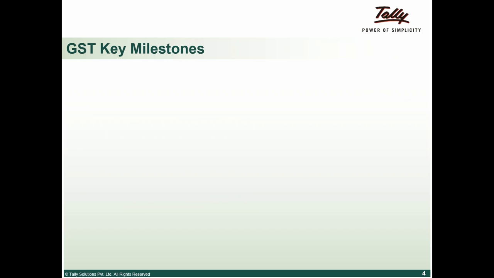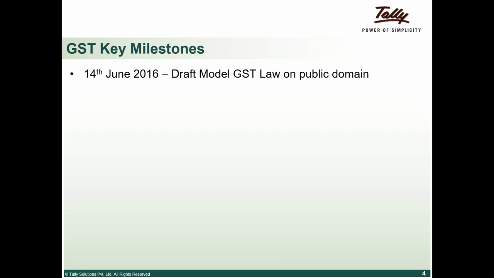So what are the key milestones of GST? One, we spoke about Amendment 122. On 14th of June the draft model law was made available in the public domain, and the intent is that people will go through the model law, and various tax practitioners, tax experts and businesses will understand it and see what their implementation challenges are, or what difficulties they would face based on the model law prescribed by the government.